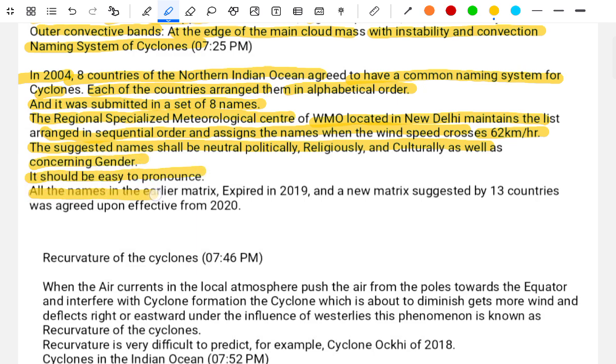All the names in the earlier matrix expired in 2019, and a new matrix suggested by 13 countries was agreed upon, effective from 2020.